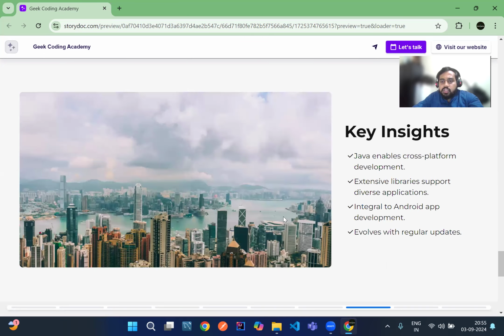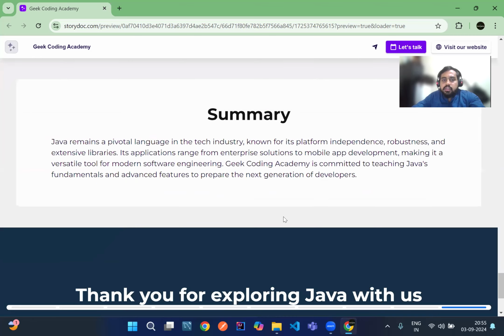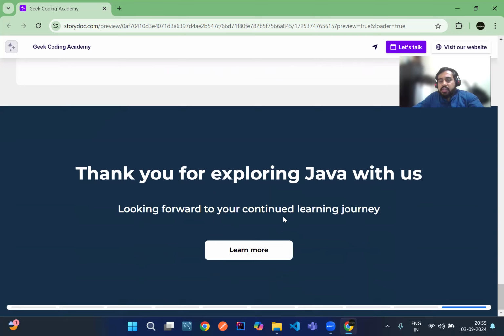So this is all about theory, which we discussed. Java enables cross-platform, that is platform independent, and also in mobile applications, for example Android applications, it again uses Java. You guys know Android is the most popular mobile operating system in the market right now. So these are all about the brief history and significance of Java.